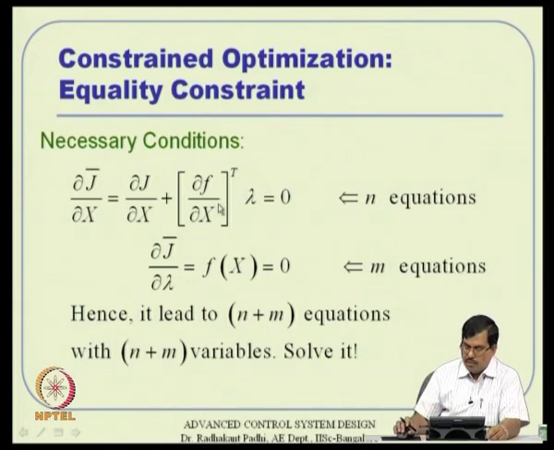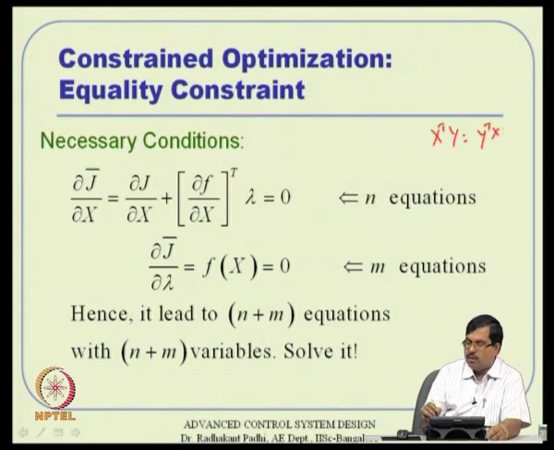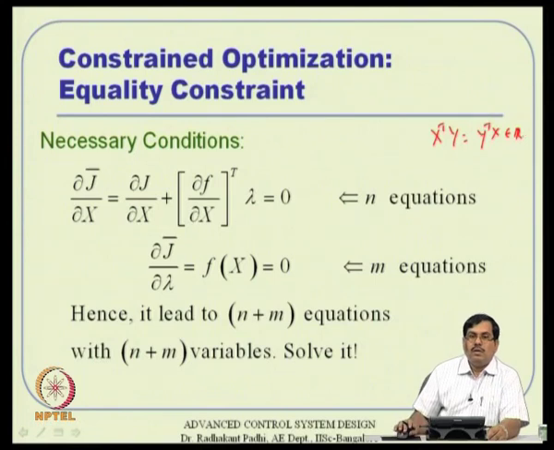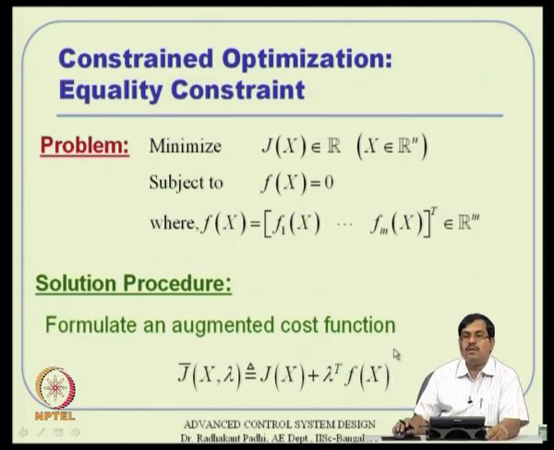Remember, as long as the multiplication is a scalar quantity, we can have x transpose y equal to y transpose x, as long as this is a scalar quantity. Similarly, you can alter the sequence of the derivative here, but if you want, you can keep it also. Altering it helps us in solving for lambda.